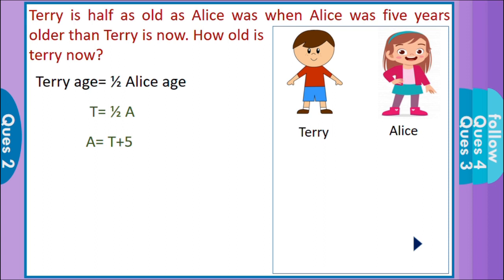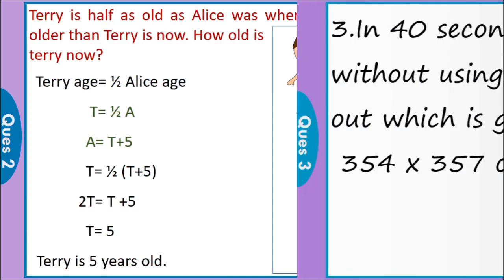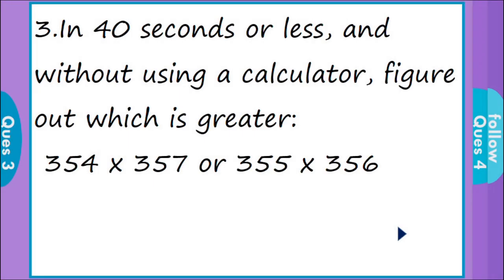Let's substitute A is equal to T plus 5 in the first equation. We will get T is equal to 1 by 2. Instead of A, let's write T plus 5. T is equal to 1 by 2 times (T plus 5). So now we are multiplying 2 on both the sides. We get 2T is equal to T plus 5. T is equal to 5. So Terry is 5 years old. Let's see the next question.